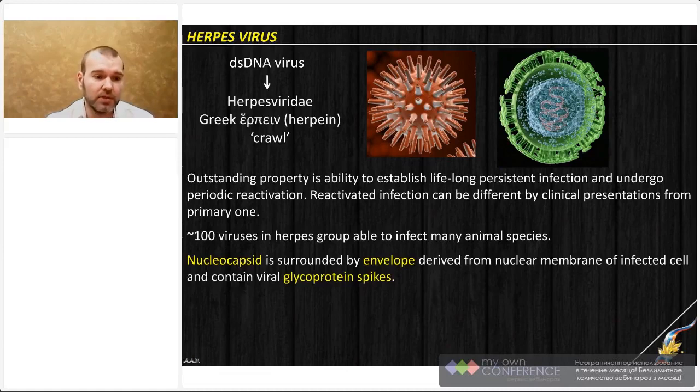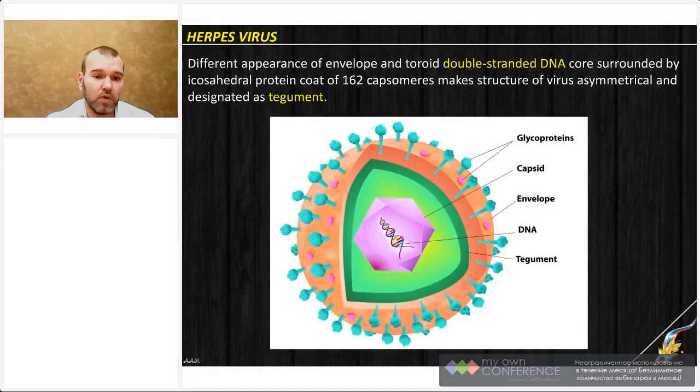About 100 different viruses in Herpesviridae are described, and they can cause infections not only in humans but in animals as well. The viruses are enveloped, and of course, common structure applies. They have glycoprotein spikes, genetic material surrounded by a capsid, and one unique structure of herpes virus is the tegument. It is the space between the envelope and the genome of the virus.